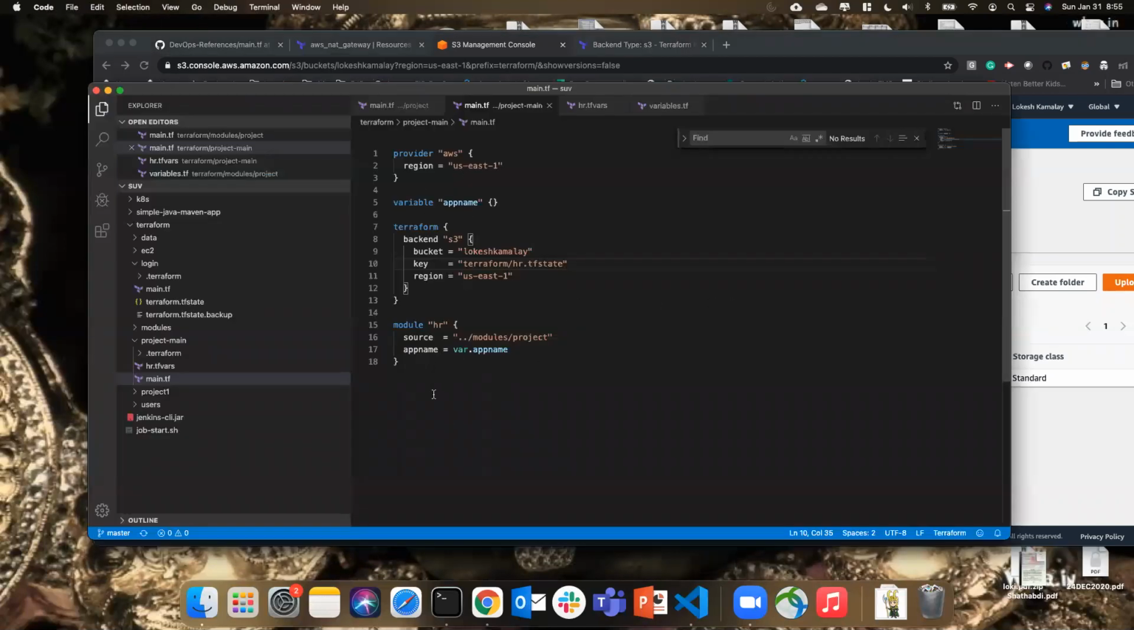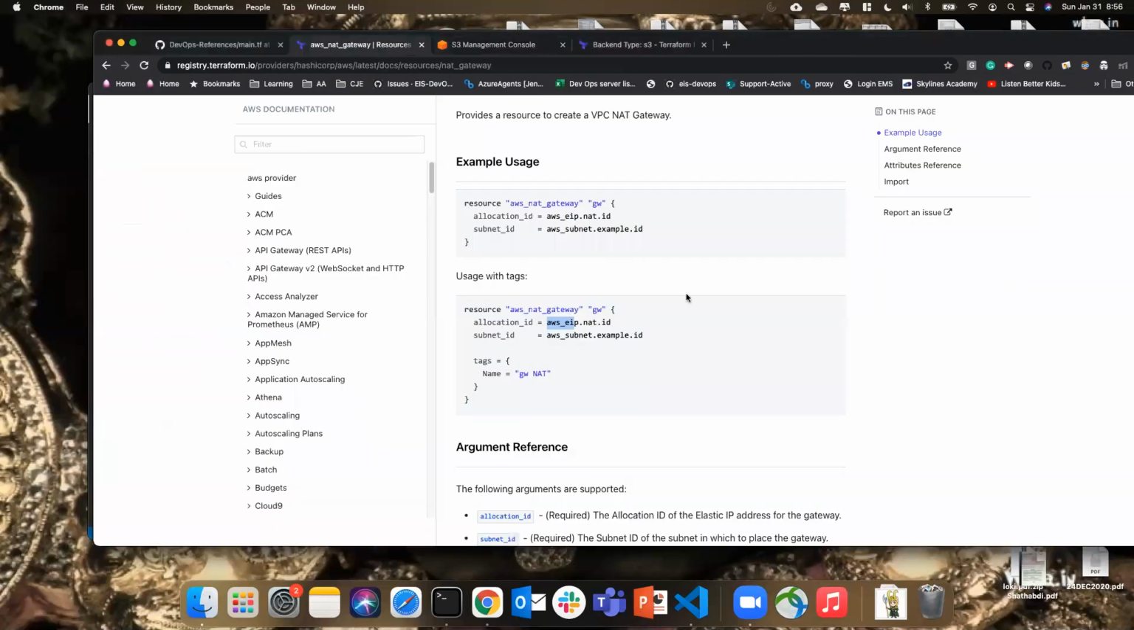Now this is how we use the modules and the backends and store it. So if you really wanted to add the NAT gateway as well, you can add it. If you want, I can do it right now, or if you want to do it yourself, it's up to you. Can you guys do that?